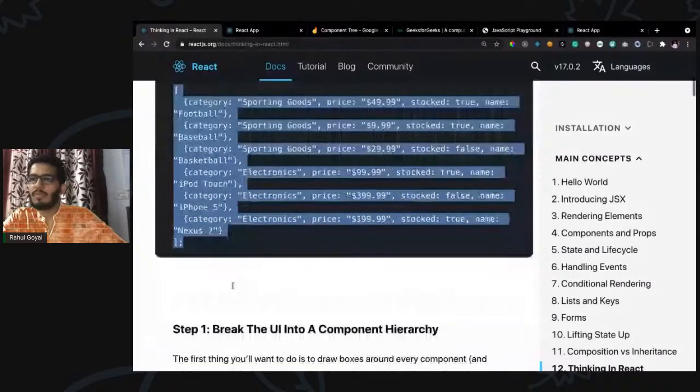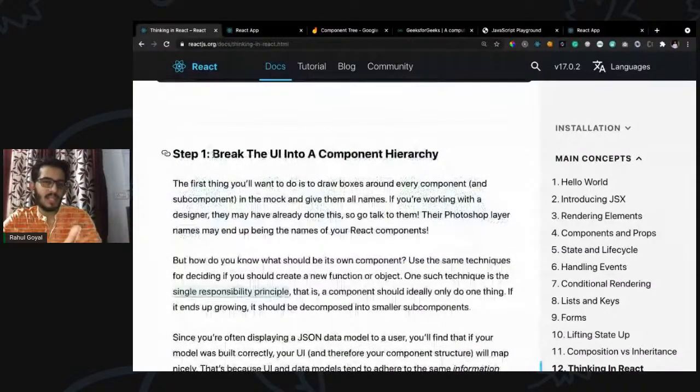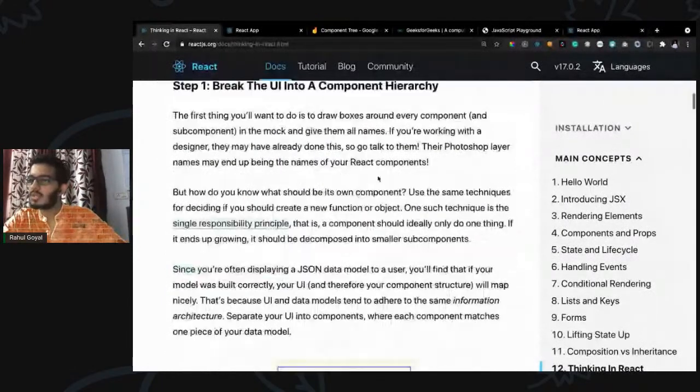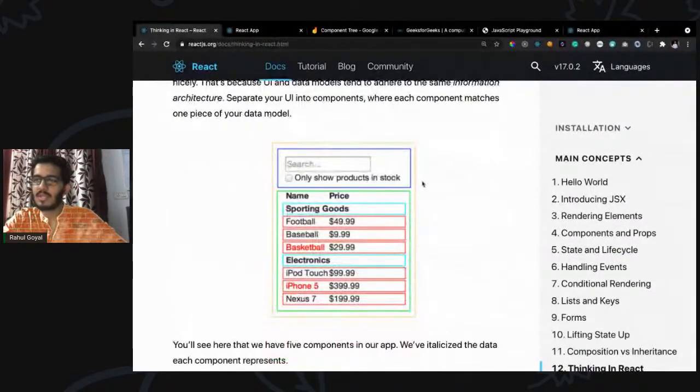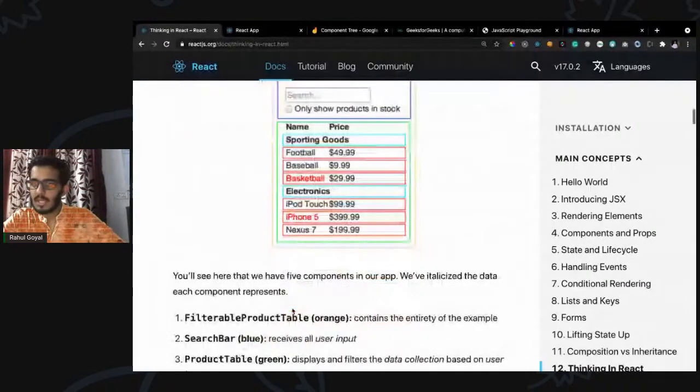Okay, so first we have to break the UI into the component hierarchy, like we have seen: app, sidebar, which in turn contains expense, which in turn contains expense items. So first we are separating. As I've said, first we are splitting all the UI into separate components. Each component has a very specific task.